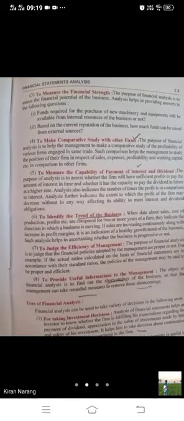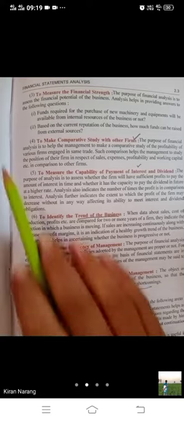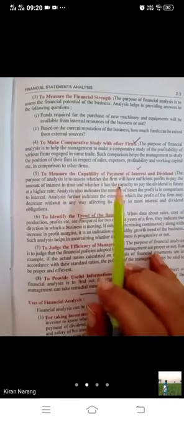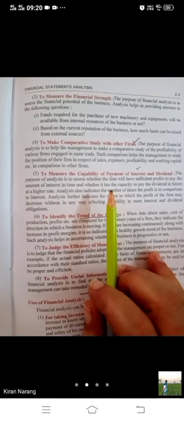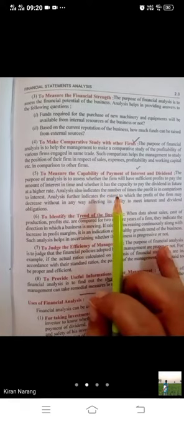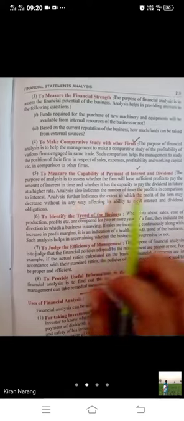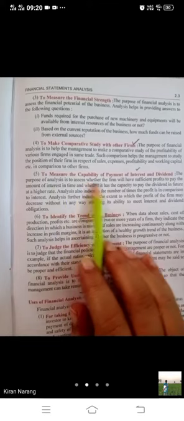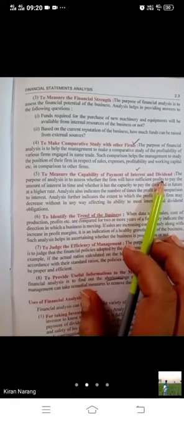To measure the financial strength of the business. What are the weak points and what are the strong points of the business. Then to make a comparative study with other firms. Not only that, we can compare the two years' data of the same firm, we can also make comparison between two different firms. We can compare their sales, revenue, expenses, everything. To measure the capacity of payment of interest and dividend.